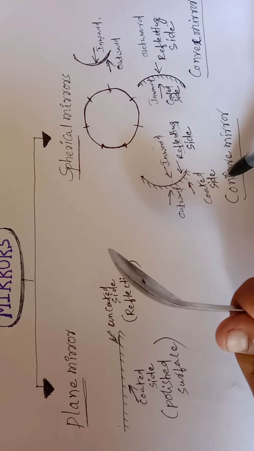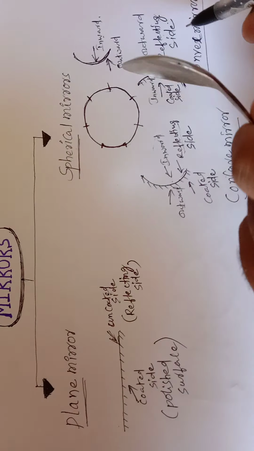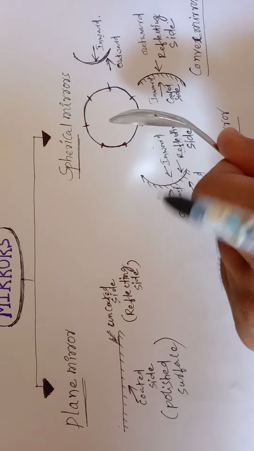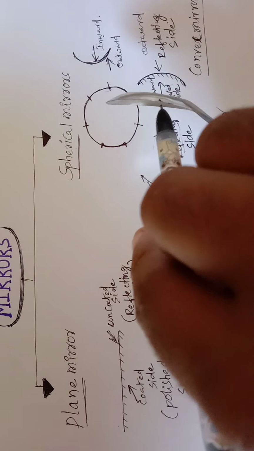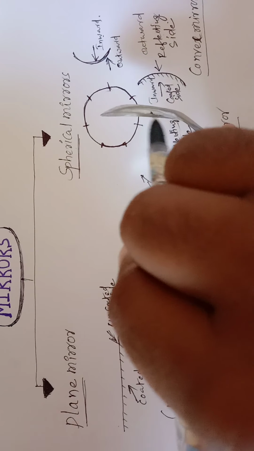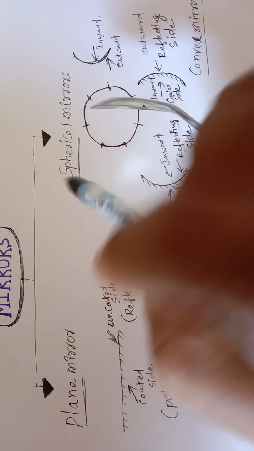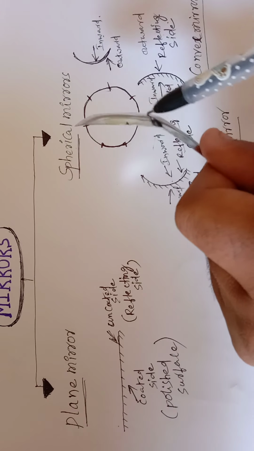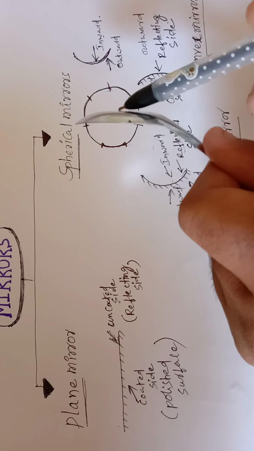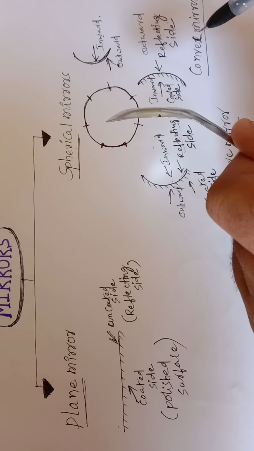So this is the concave mirror. In the case of the convex mirror, the inward is the coated side, and the bulged surface is the uncoated or reflecting side.